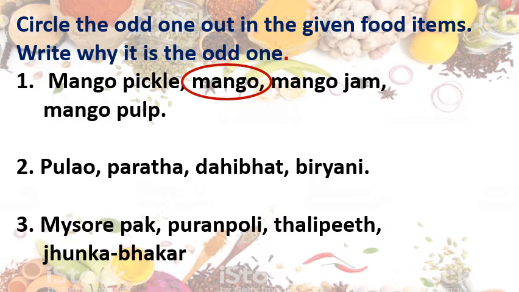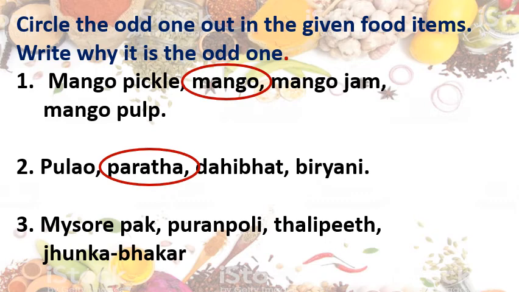Second, pulao, paratha, dahi bhat, biryani. Go through once again. Pulao, paratha, dahi bhat, biryani. You are right. The answer is paratha, because pulao, dahi bhat and biryani are different dishes made from rice. Correct? And paratha we make from wheat.